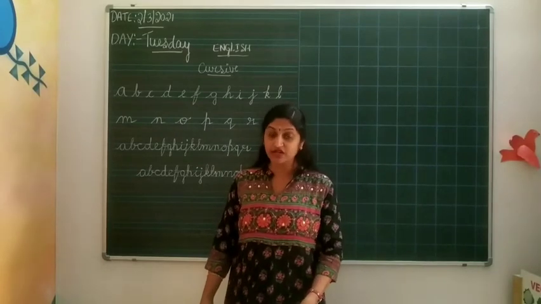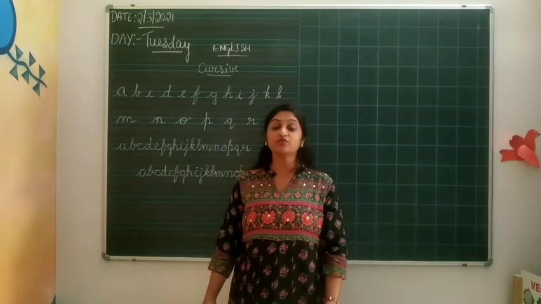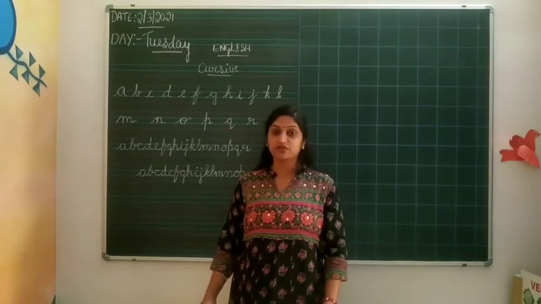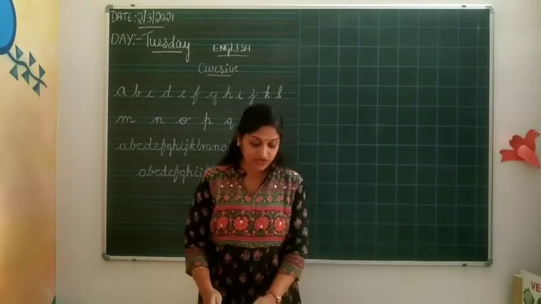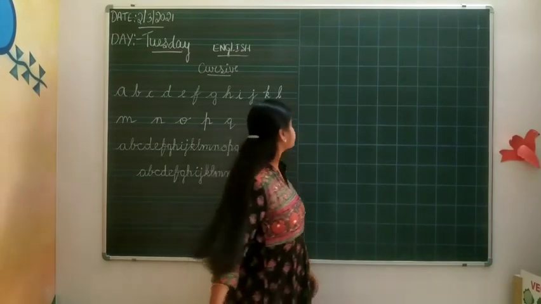So you learn at home. Try to practice every day by taking your four-line book. Okay, the homework is as usual.